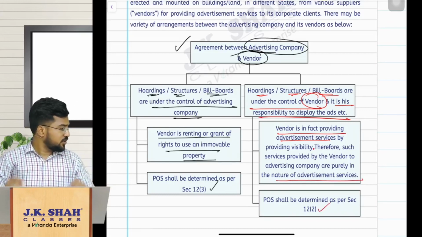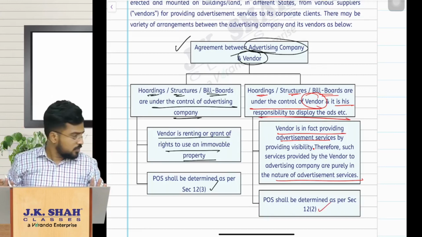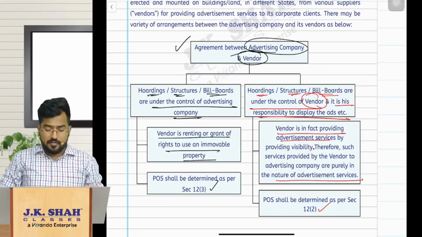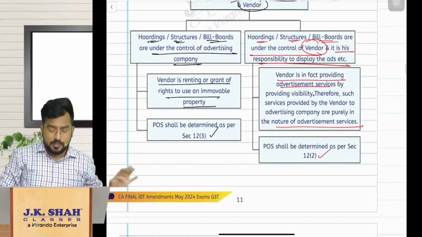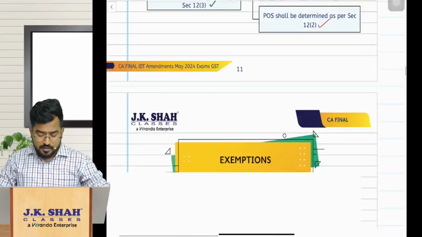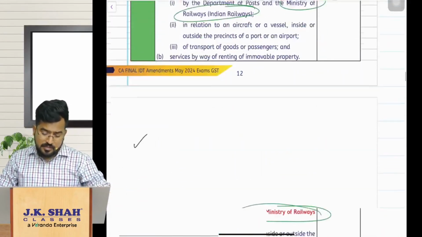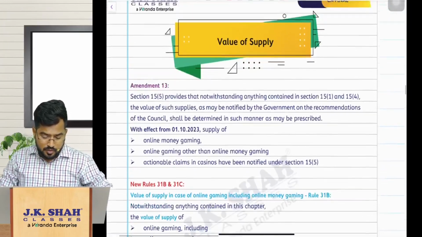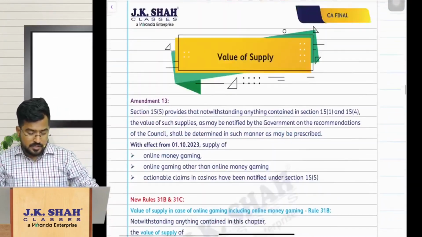Place of supply, section 12, subsection 2. Hope it is clear for you all. Right? So that is amendment number 11, and with this we are done with amendments of the chapter place of supply, and amendments of the chapter exemptions we have finished already. So let us move on to the next chapter.